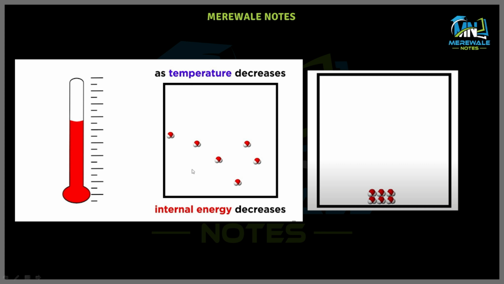As the motion of the molecules becomes less, the velocity also decreases as kinetic energy decreases. Finally, when absolute zero temperature is achieved, we can see in this diagram the molecules become attracted to each other and act like a solid phase.